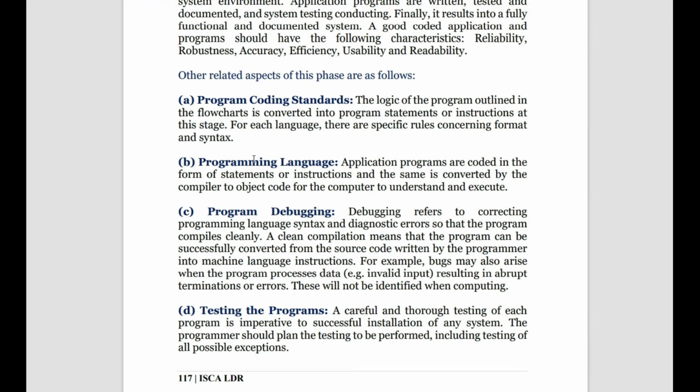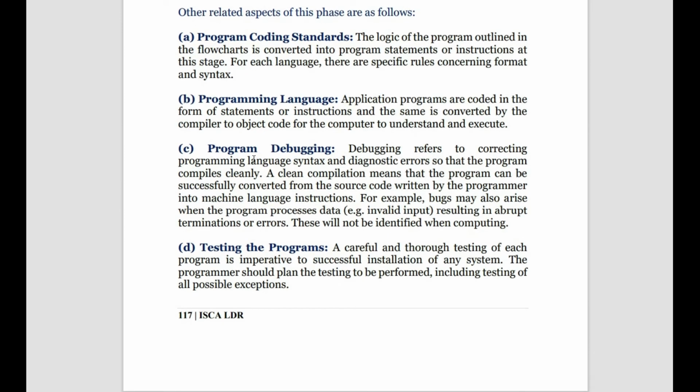Then we have program debugging. Debugging refers to correcting the program language syntax and diagnosing any error. It means when we compile a code, we send it to a compiler to see if there are any errors in the compilation, and if there are any errors, we can rectify them. That is called program debugging.